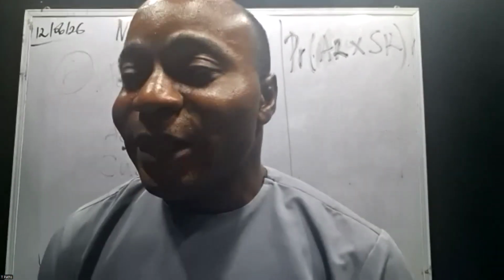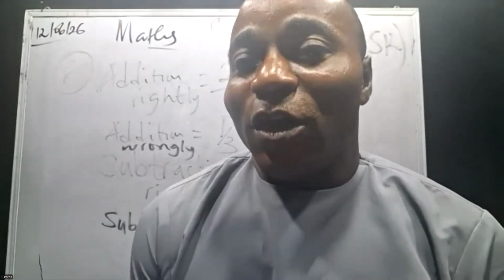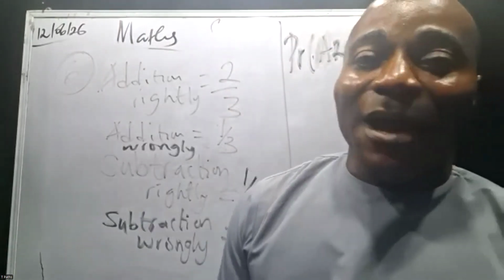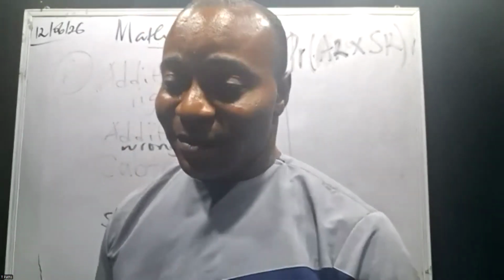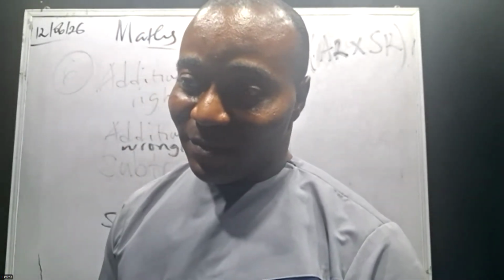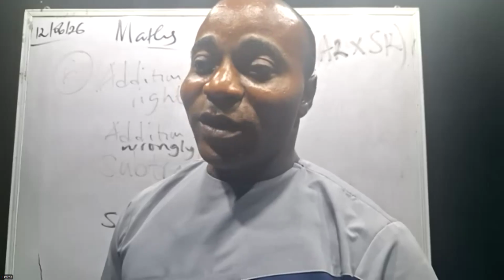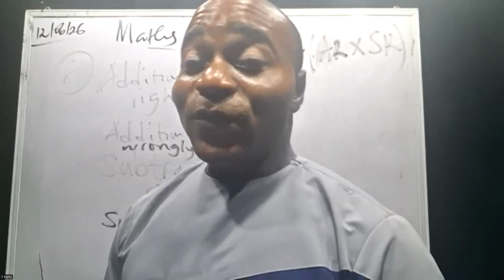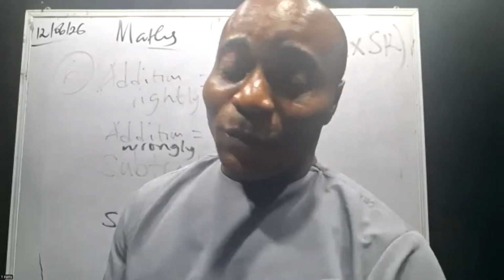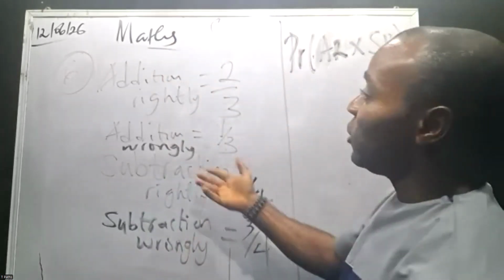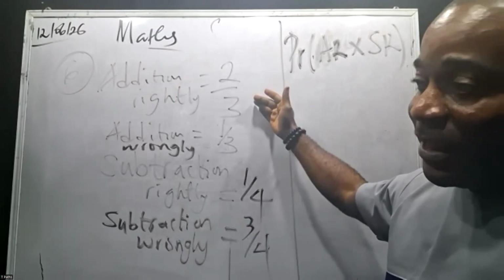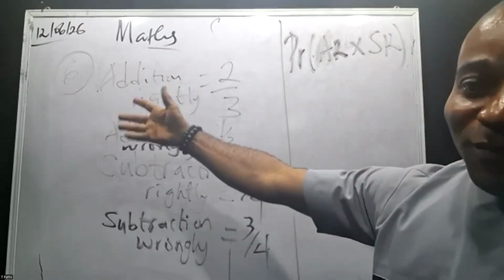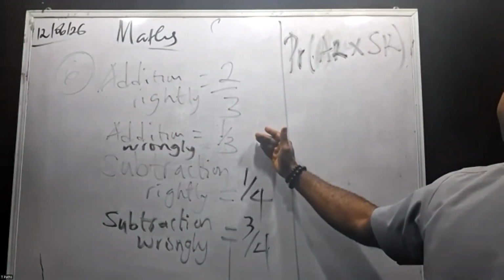That means the probability of getting addition wrongly times the probability of subtraction wrongly, right? Those values show addition and subtraction. The probability of getting addition correctly is 2/3, then the probability of getting it wrongly is 1/3.